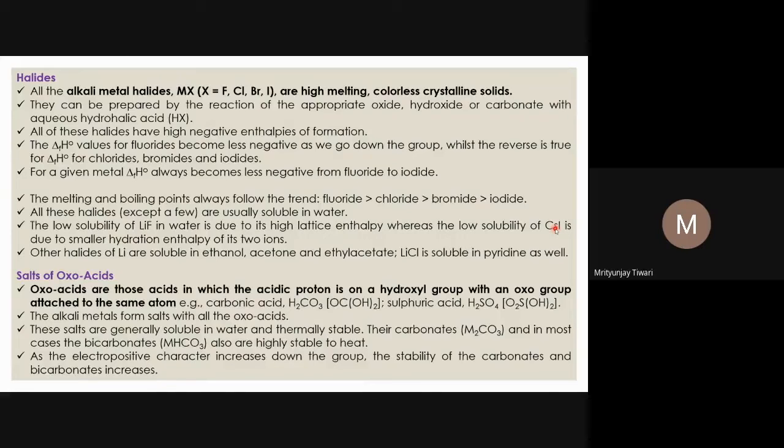But again, the hydration energy value is much lesser than the lattice energy in this case as well. So the low solubility of CsI is due to the smaller hydration enthalpy of its ions. In the case of LiF, the lattice energy is much too high compared to the hydration energy, so lattice energy is the dominating factor.